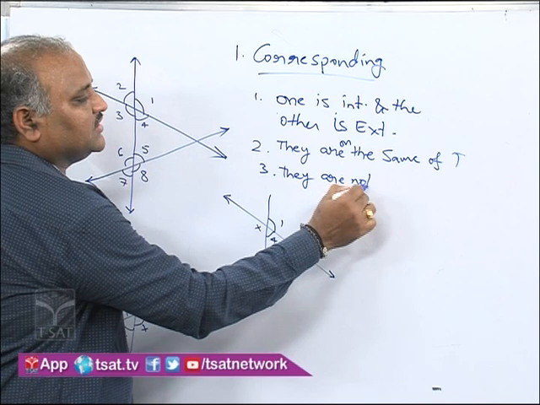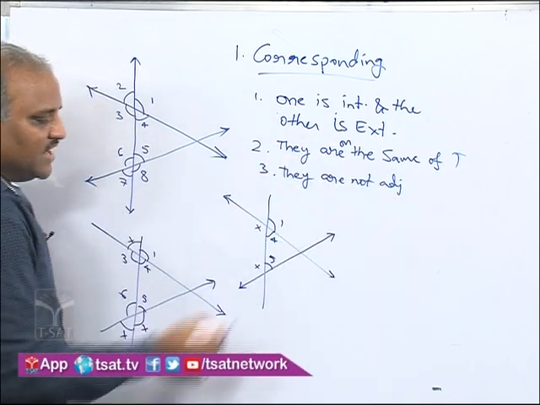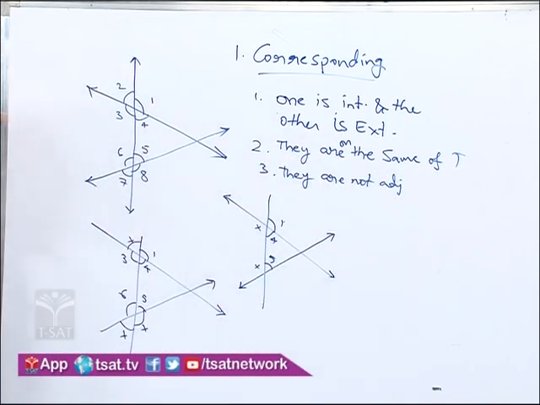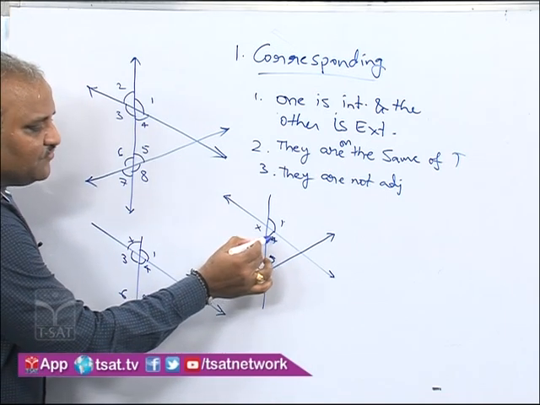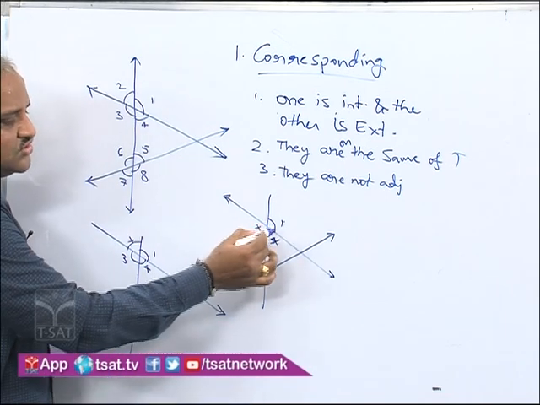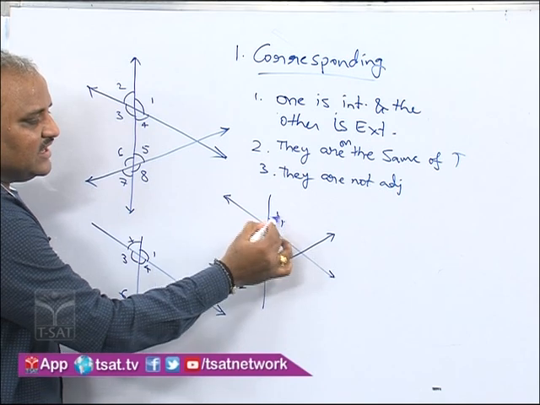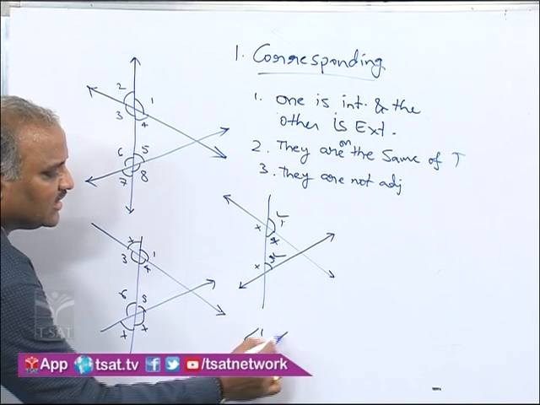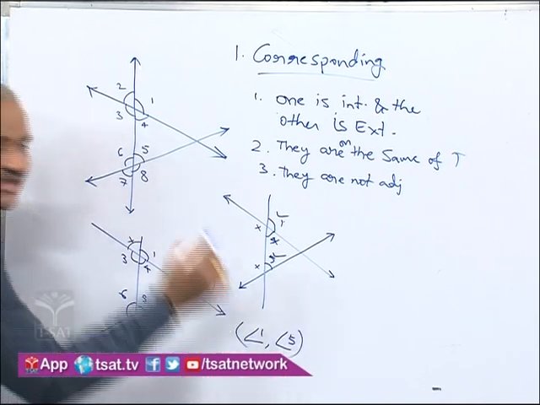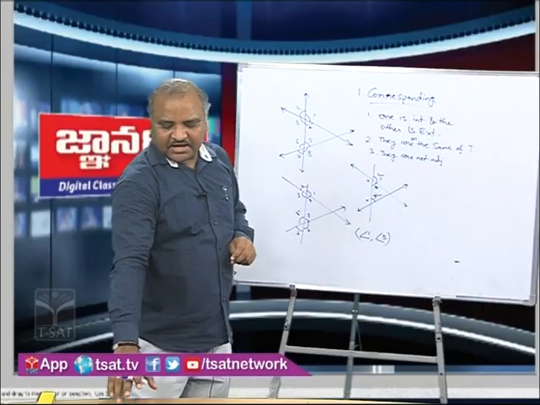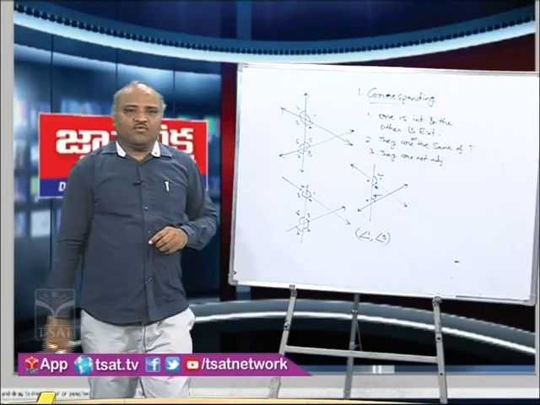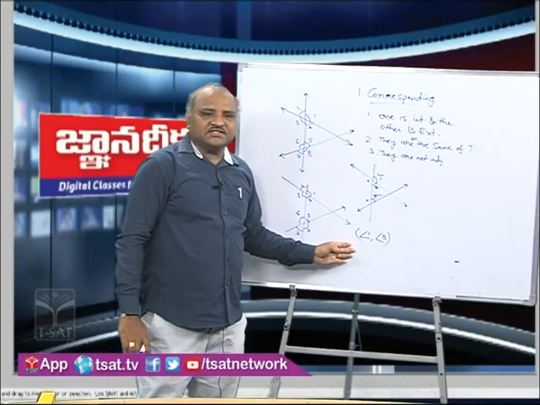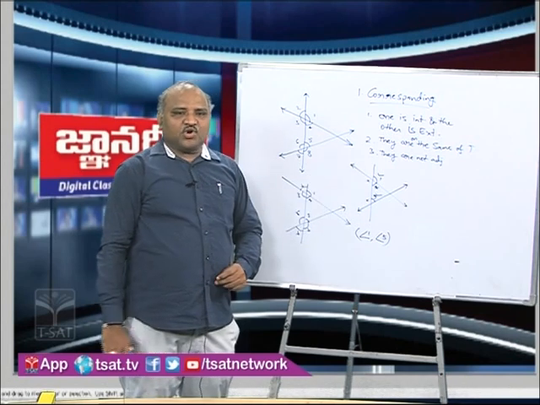Here 1 and 4 are adjacent, so this adjacent angle 4 can be ruled out. So 5 is the correct pair with angle 1. Angle 1 and angle 5 can be considered as a pair of corresponding angles.